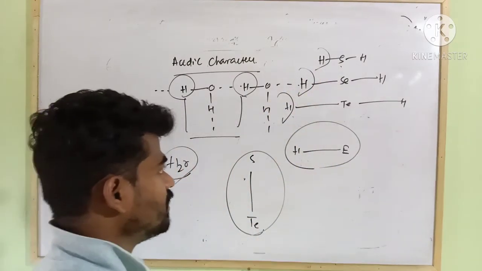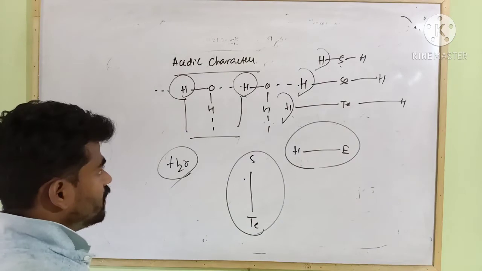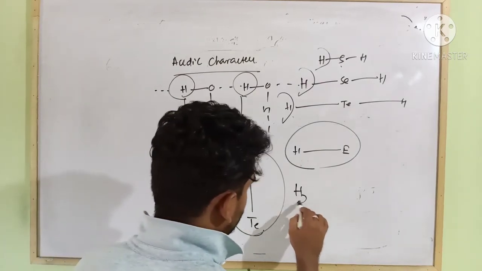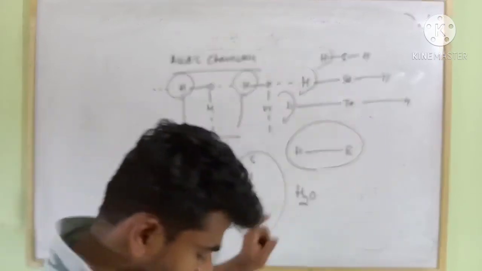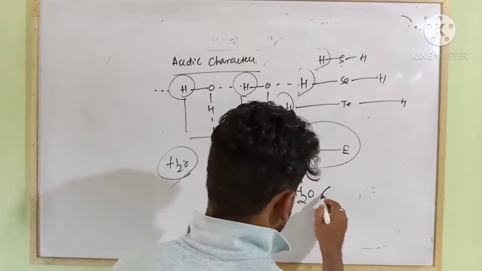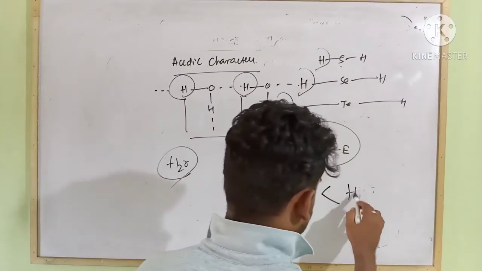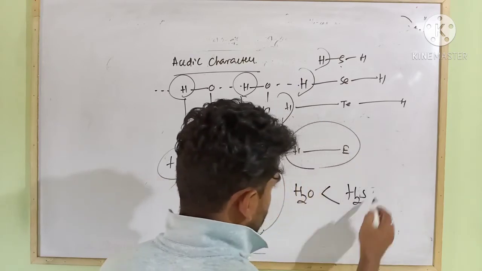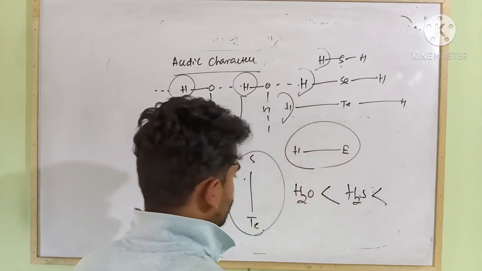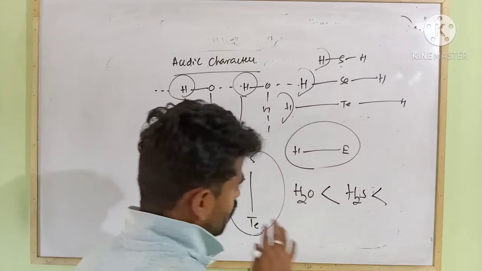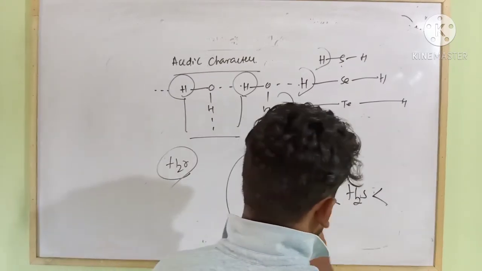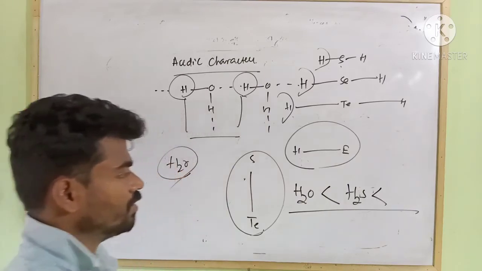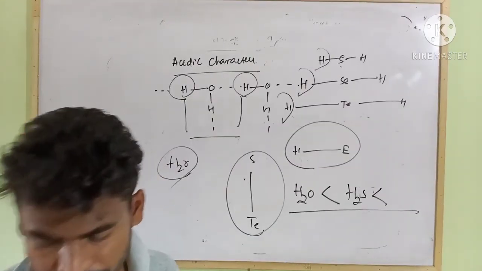So acidic strength increases down the group, but in case of water that is exceptional due to intermolecular hydrogen bonds. The hydrogen atom in water is not free at all, so H2O is less acidic than H2S. The acidity order will be like this. As you move down the group, the acidic strength increases. So it follows this trend. Clear?